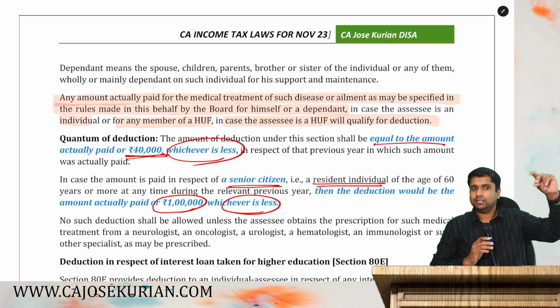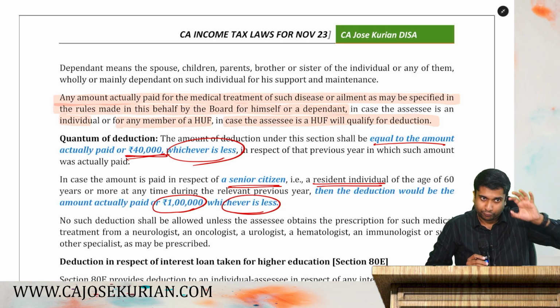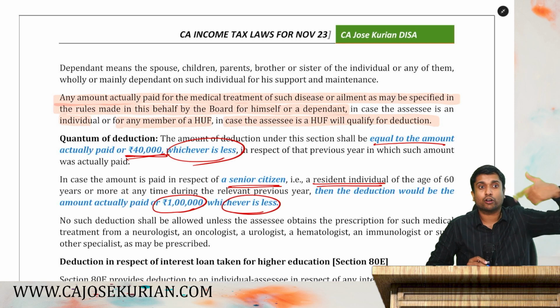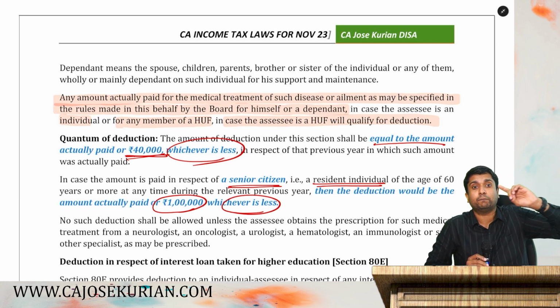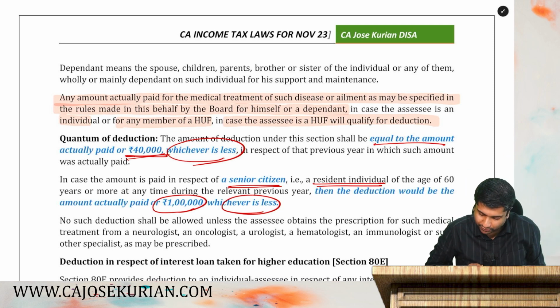Friends, listen, either you are an individual who incurred an expenditure for yourself or for your dependents, or you are an HUF that incurred an expenditure for its members. Expenditure means for prescribed medical expenditures. If you have incurred that, you will get a deduction. How much is the deduction? Either actual expenditure or 40,000, whichever is lower. If you are a senior citizen as well as a resident, you will get up to 1 lakh rupees or actual expenditure, whichever is lower. Are you all with me?